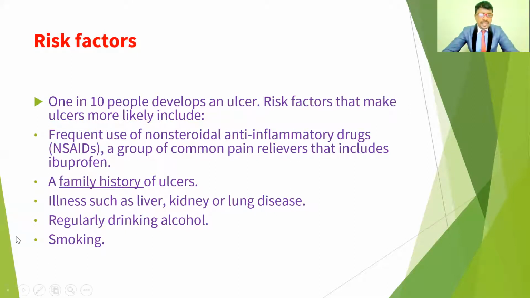Also, a family history of ulcers matters. Sometimes you may get genetic defects, so if someone in the family already has peptic ulcers, the children may also get them. People who already have diseases such as liver, kidney and lung disease may also get peptic ulcers. And people addicted to smoking and alcohol, especially chronic smokers and regular heavy drinkers, are at risk of getting peptic ulcers.